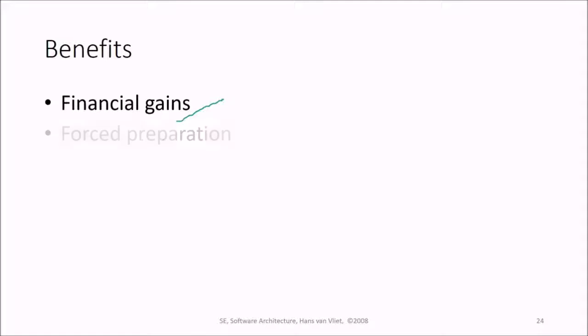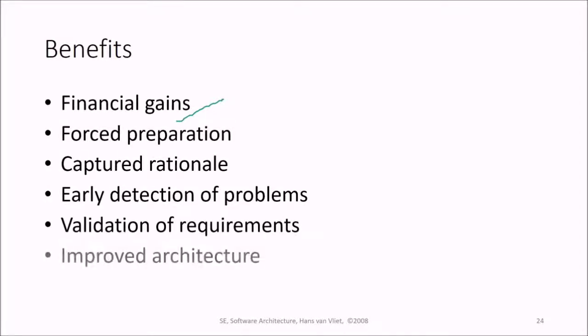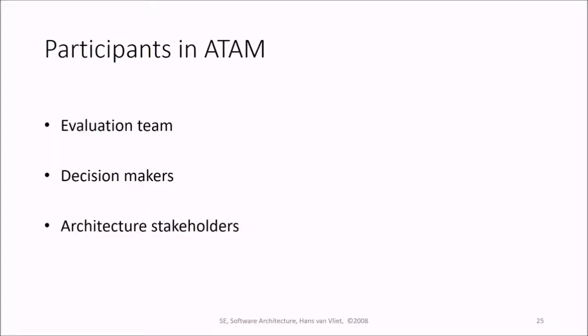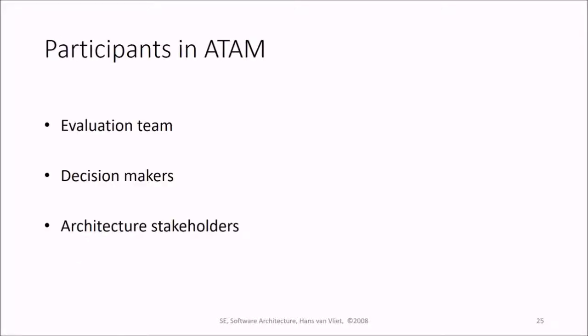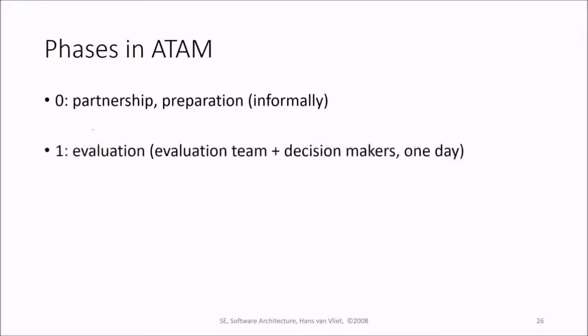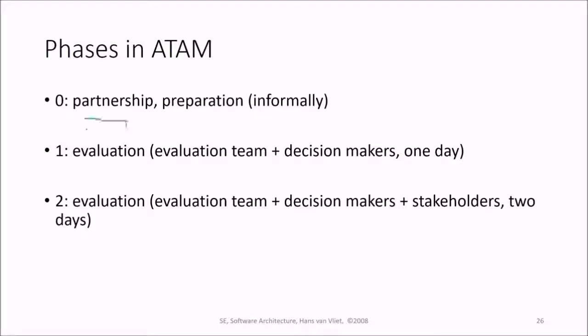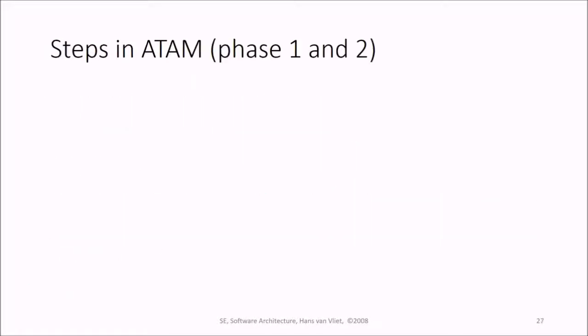What are the benefits? Financial gains, forced preparation, captured rationale, early detection of problems, and validation of requirements, with an improved architecture. What are the participants in ATAM? It has the evaluation team, then decision makers, and architecture stakeholders. There are various phases in ATAM: 0, 1, and 2. What are these? Partnership and preparation; evaluation with the evaluation team and decision makers; then evaluation with the evaluation team, decision makers and stakeholders. Then the follow-up, that is the evaluation team with the client.